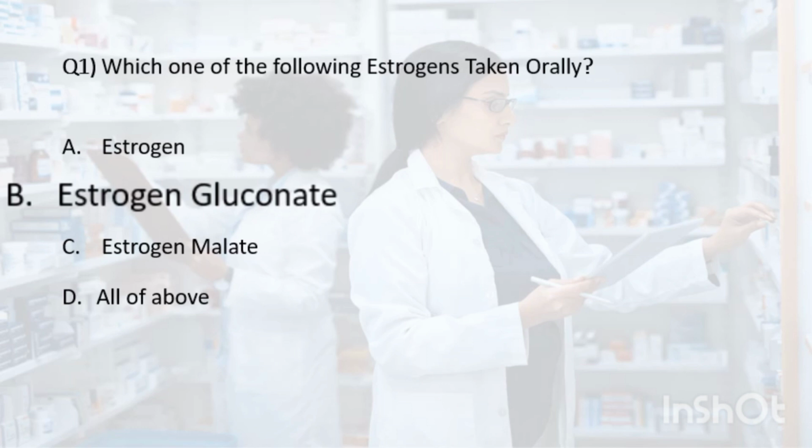On the other hand, estrogen malate is not commonly used for oral administration. Malic acid is a type of organic acid used as a food additive and a flavoring agent, and it is not typically used as a carrier or a salt for estrogen medication. Therefore, the correct answer is estrogen gluconate.